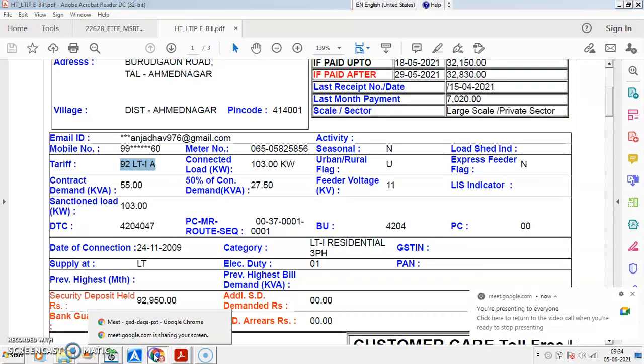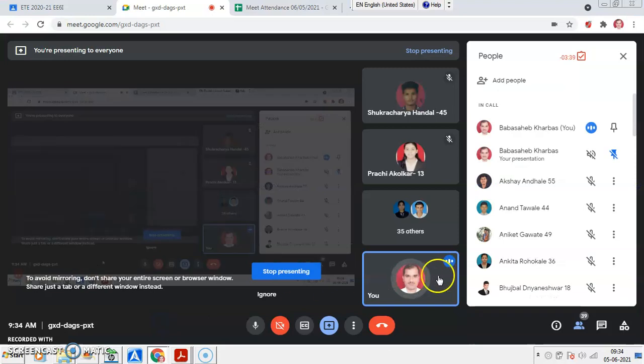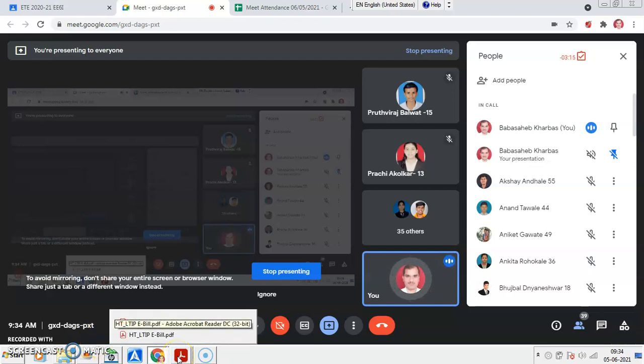No, please don't disturb. Try to join as early as possible. I have already extended by 10 to 15 minutes. Still people are joining after me, which means you need not require it. I will not allow anybody to join now. I have to always move from one screen to another screen, so it creates a lot of difficulty for me. You should understand now, we are quite familiar with online lectures.